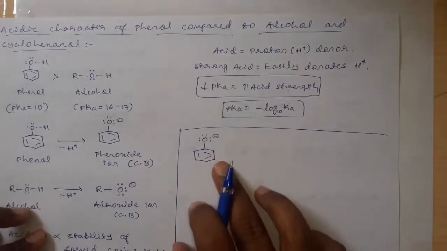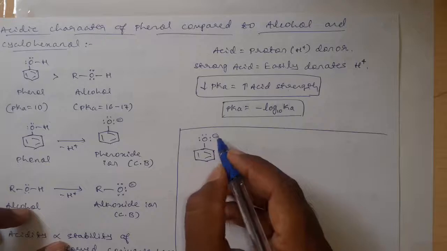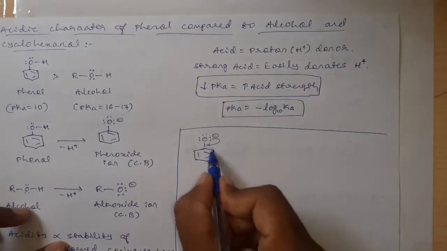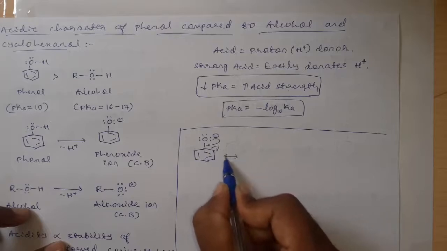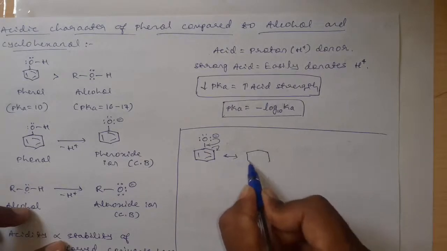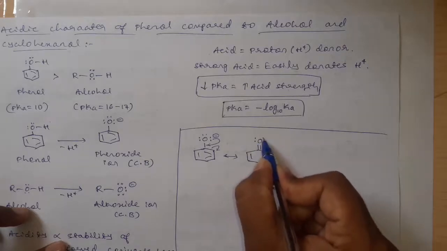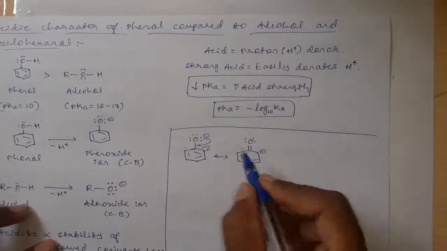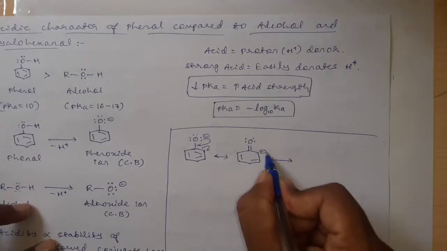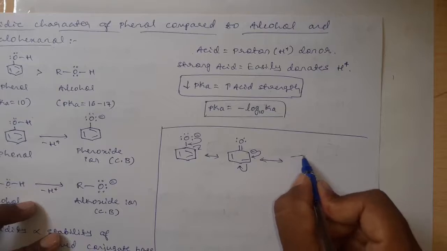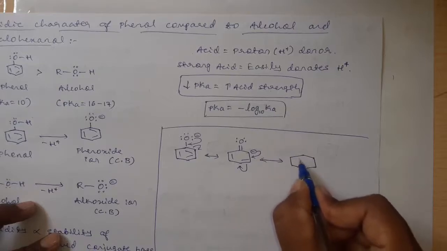This phenoxide ion will stabilize the negative charge on the oxygen by delocalizing this extra pair of electrons. I am writing the resonance structures for this phenoxide ion. I think you all are familiar with the resonance structure.